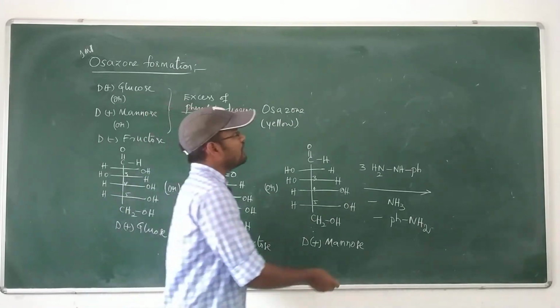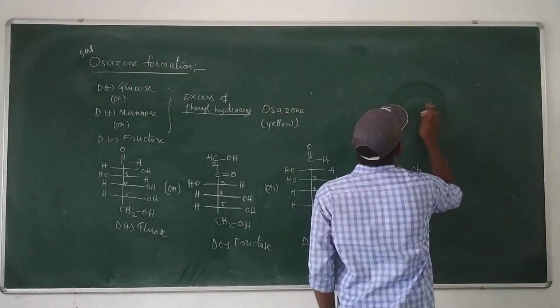The final product is always the same, that is osazone.